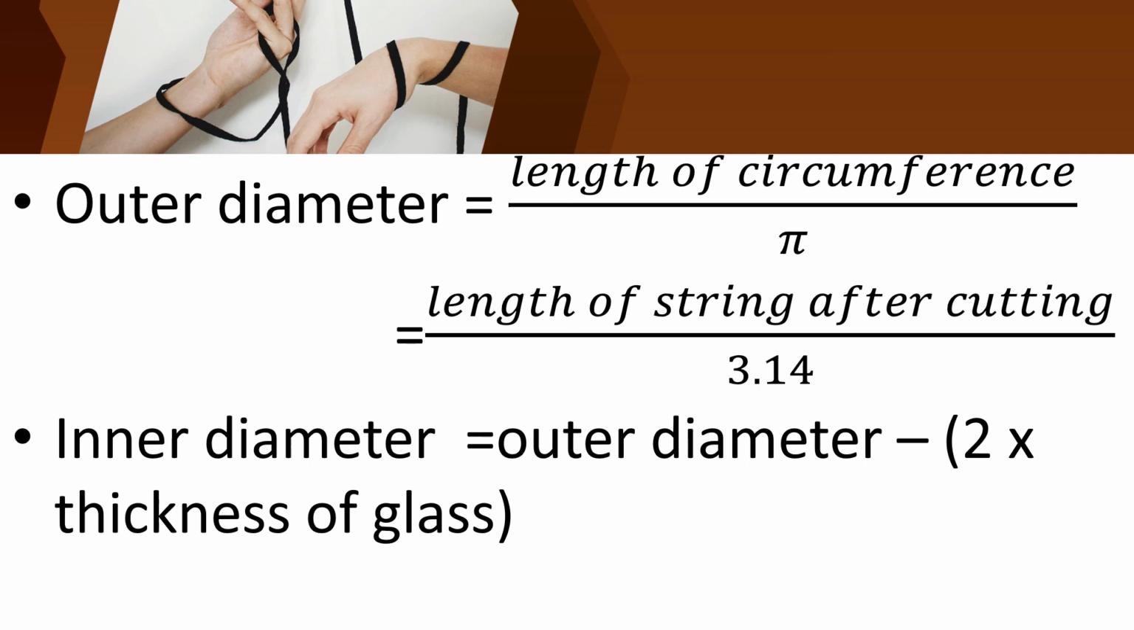Outer diameter minus... you are going to find the thickness of the glass using your divider. Okay, you are going to measure the rim of the glass using that divider. So how will you find the inner diameter? Outer diameter minus 2 into thickness of glass. Can you all understand, children?